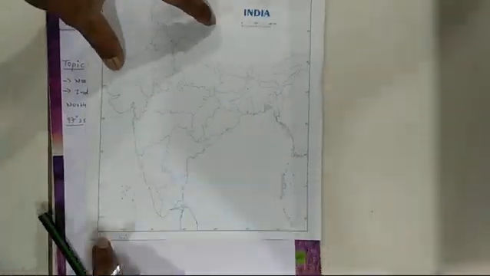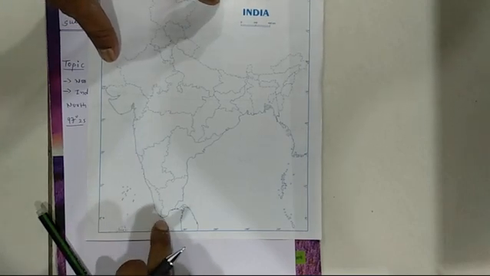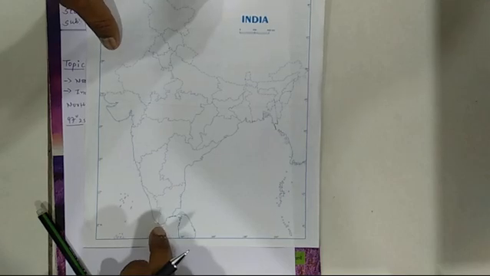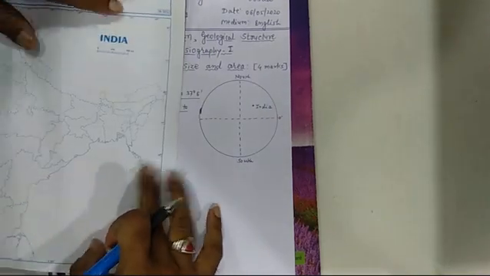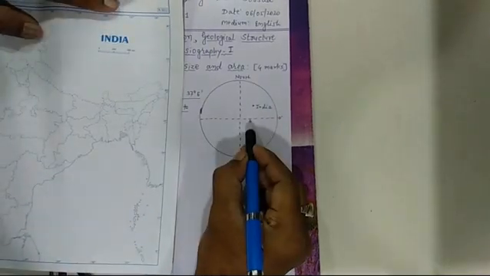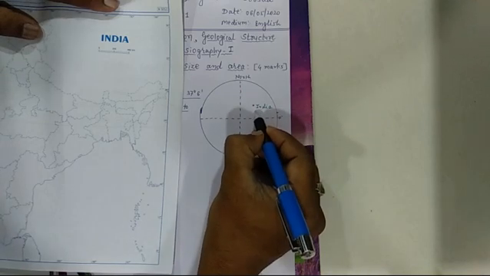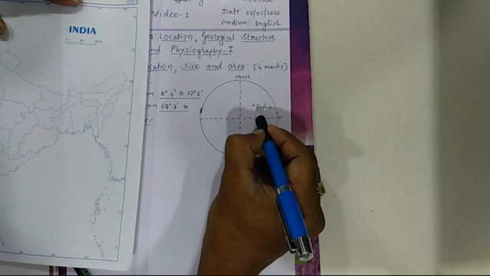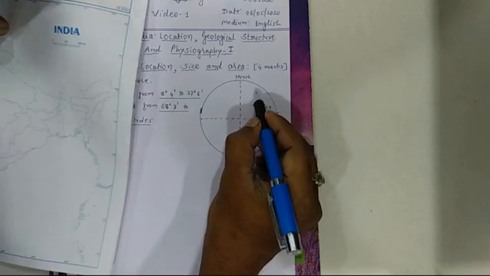Here the numbers are written. It is written 8. It means India is starting from this side, we can say 8 degree. Why is it 8? Because the equator passes here. You just see here the equator passes, and that is why we can say 8. So, 8 degree 4 minutes to 37 degrees 6 minutes north latitude.